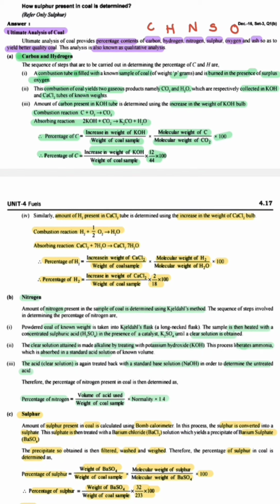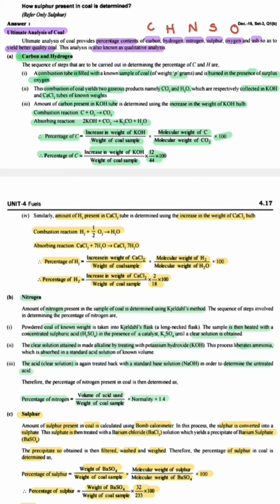This process liberates ammonia, which is absorbed in a standard acid solution of known volume. The acid solution is then titrated with the standard base solution NaOH in order to determine the unreacted acid.